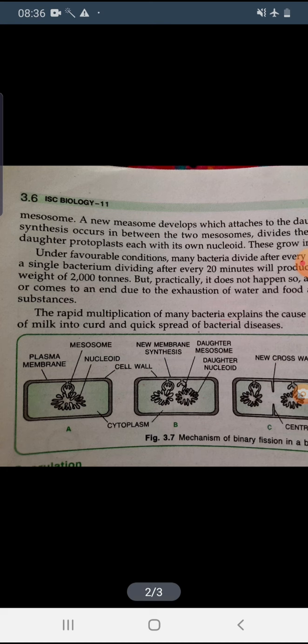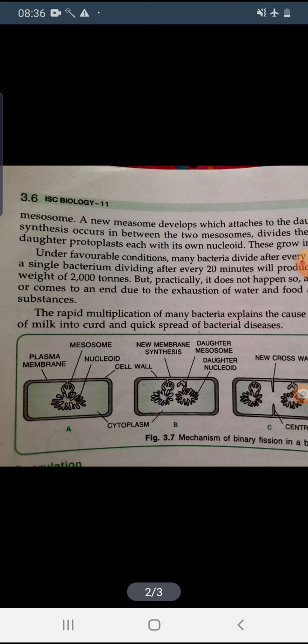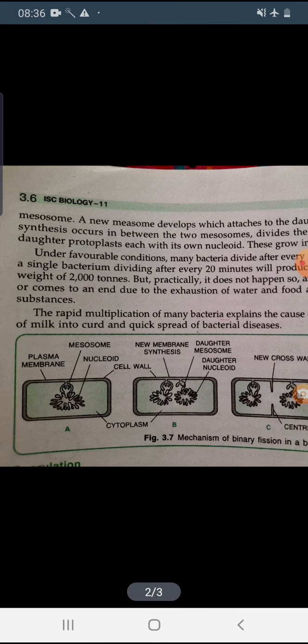Now after that there is the invagination of the plasma membrane, that is called mesosome, that is also attached to the new chromosome, and after that this mesosome also divides into two parts, and at last the cell wall and the cytoplasm will divide and make the two identical daughter cells which have the nucleoid inside with the mesosome attached with each other and the cytoplasm.